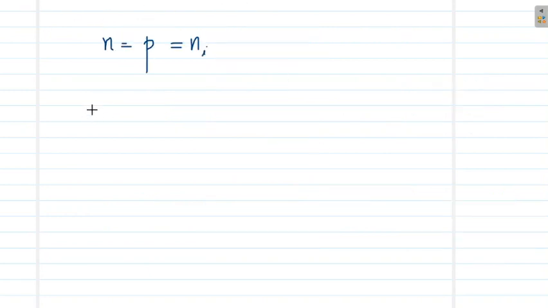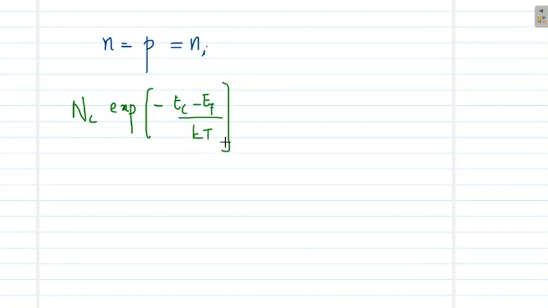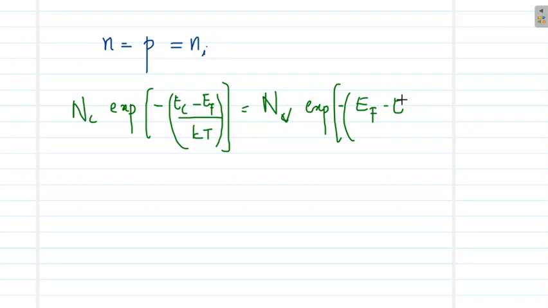Equating those two equations, we get Nc exp(-(Ec - Ef)/kT) = Nv exp(-(Ef - Ev)/kT).